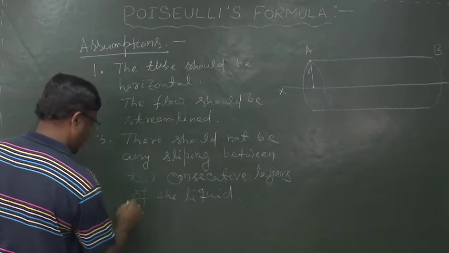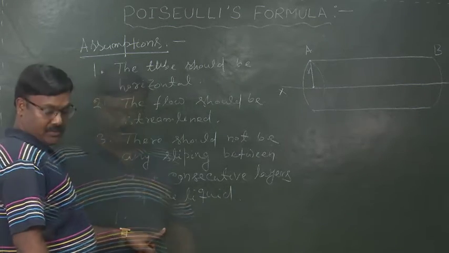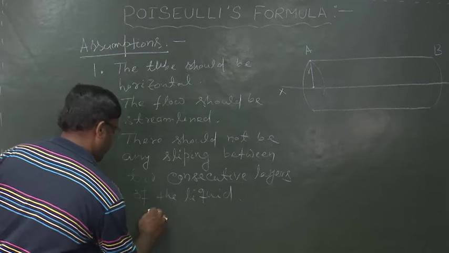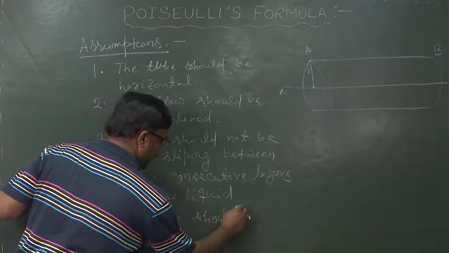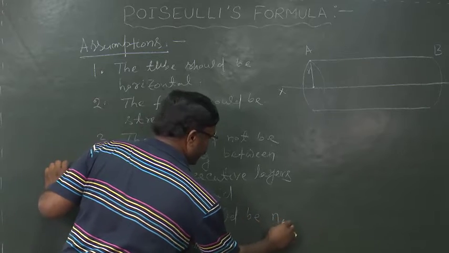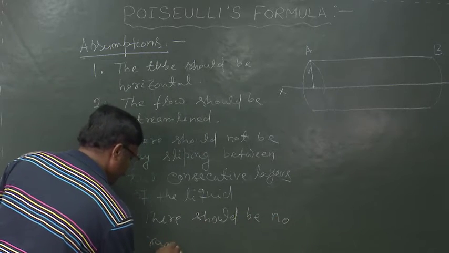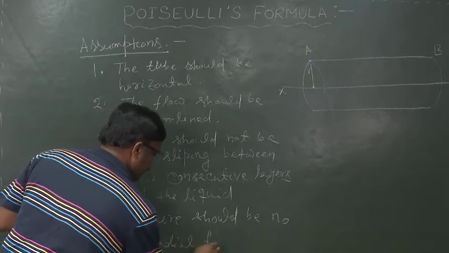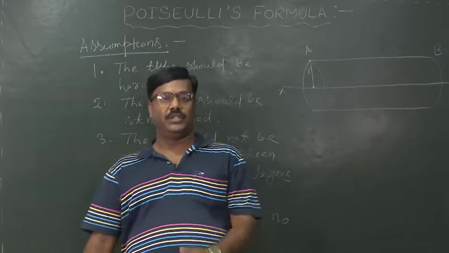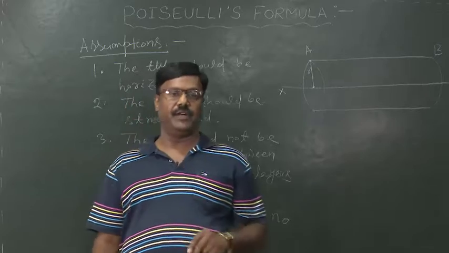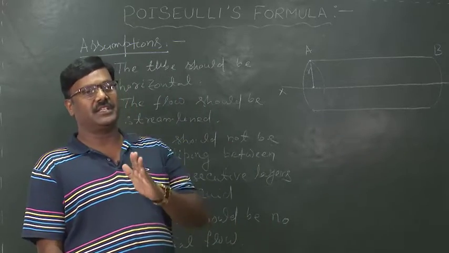And the fourth one, there should be no radial flow, such that the pressure is uniform over the cross sectional area.